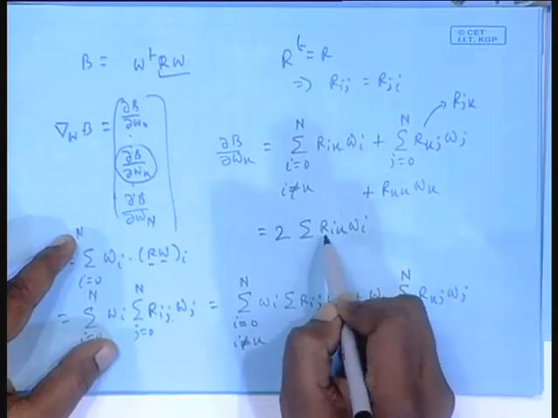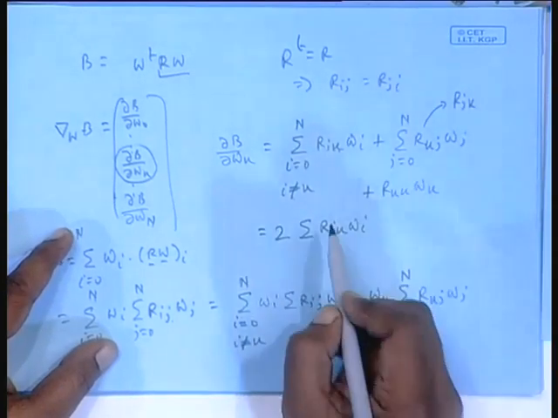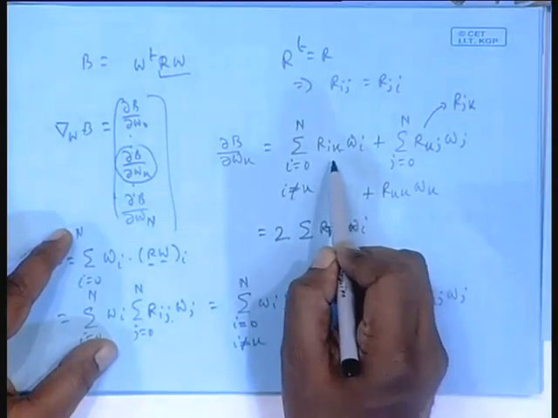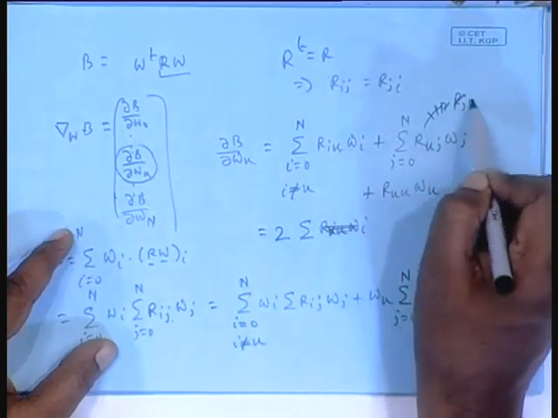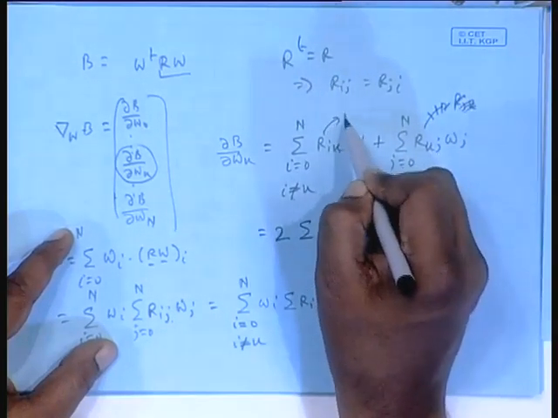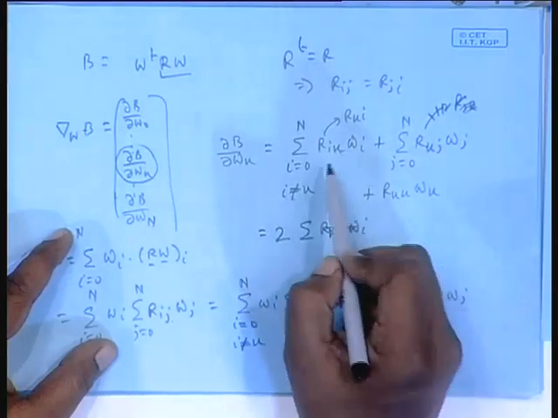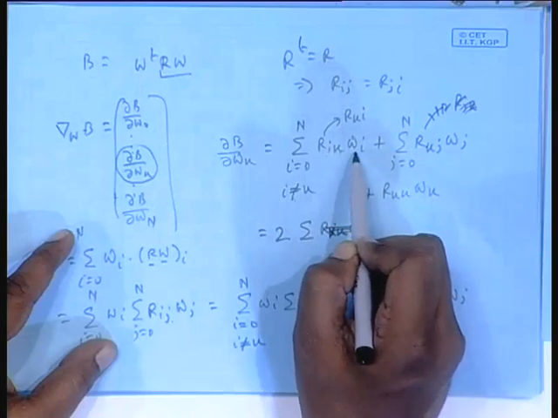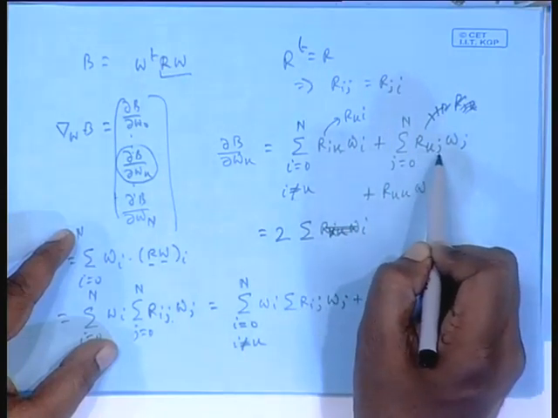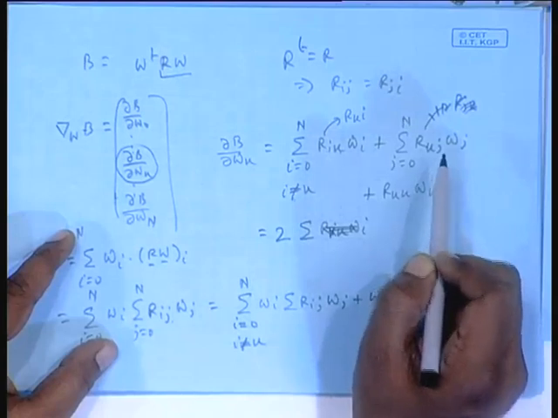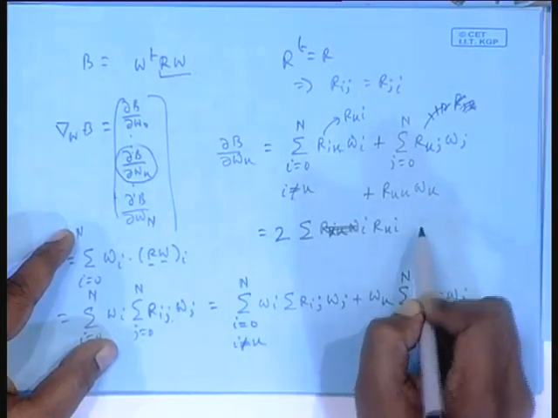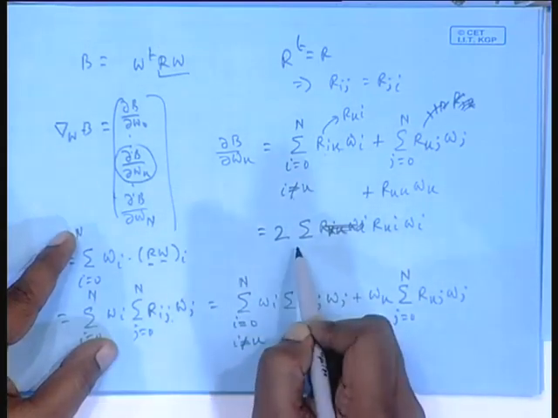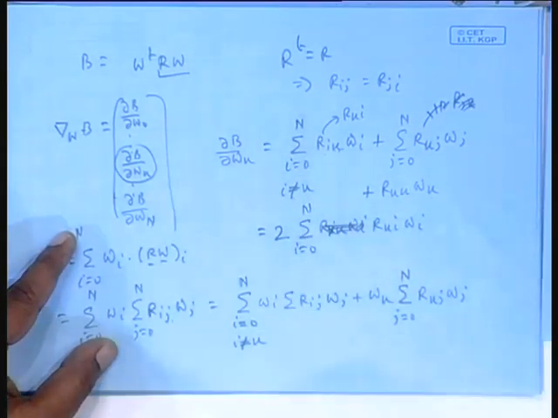In fact, instead of R_Ik, let me call it R_kI. I should have changed it here, R_kI, that makes it better. R_kj W_j, call this j as I. So, twice R_kI W_I. And I is changing from 0 to n.